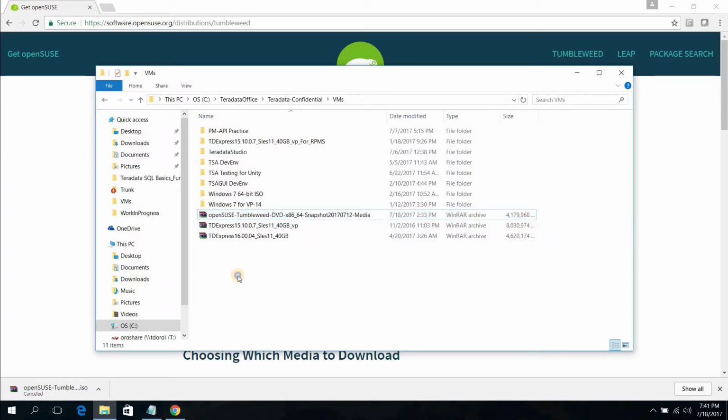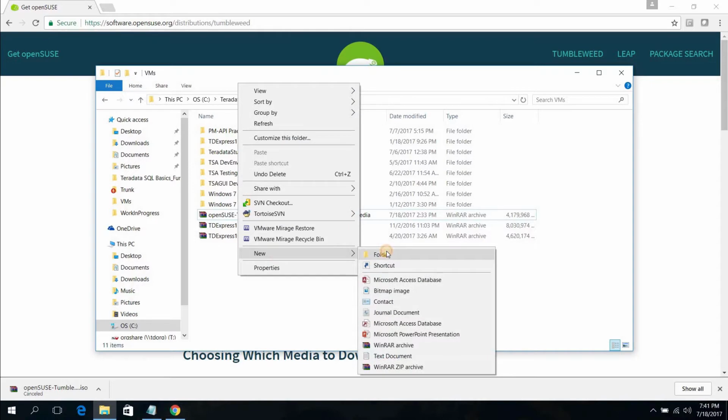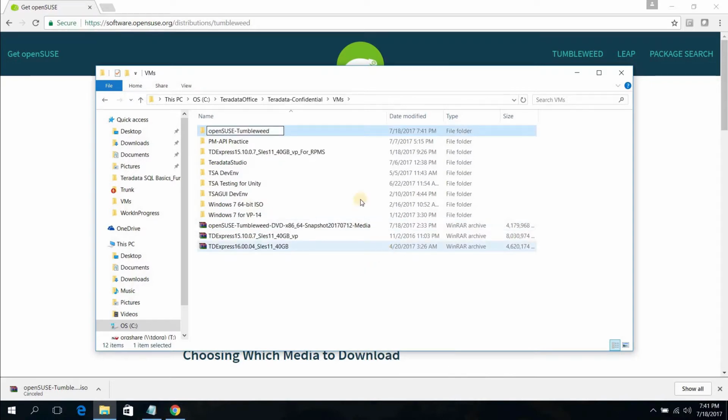So let's just create a folder here, and I'm gonna name this folder OpenSuse-Tumbleweed.